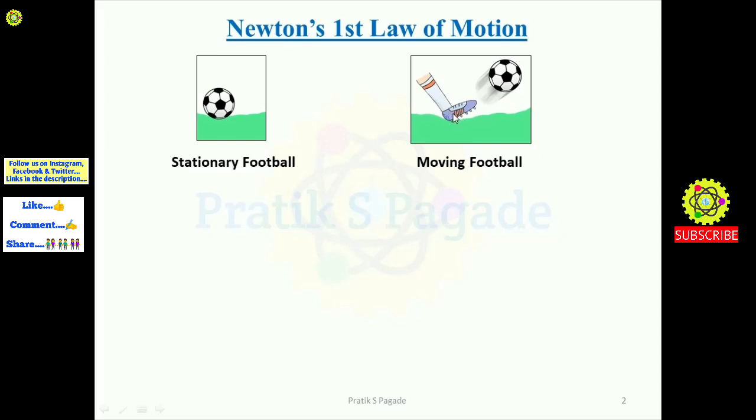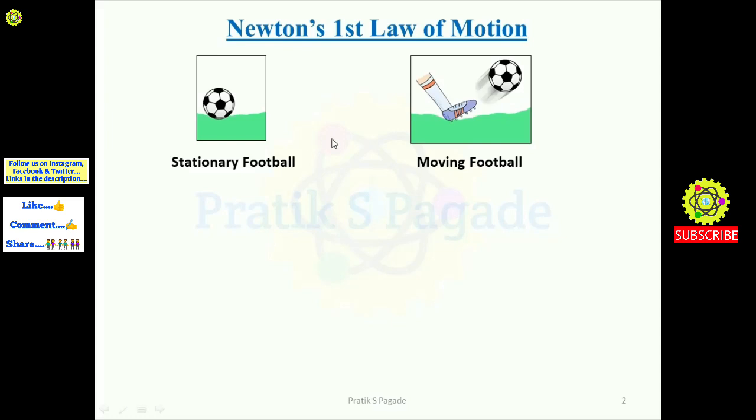Now further see here, in this diagram we are applying some external force in the form of a kick. As you can see, because of this kick, this stationary football is moving in the upward direction. So we conclude here that we need some external force to move this stationary football. If we don't apply any external force, this stationary football remains stationary on the ground.